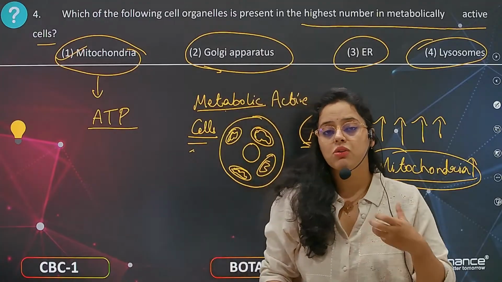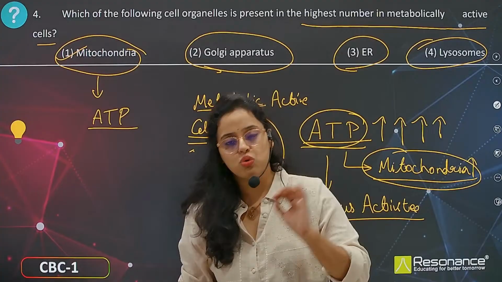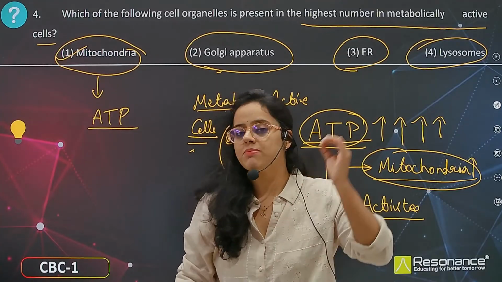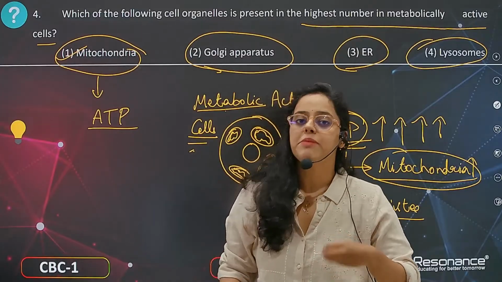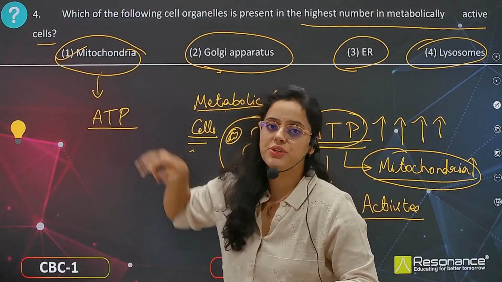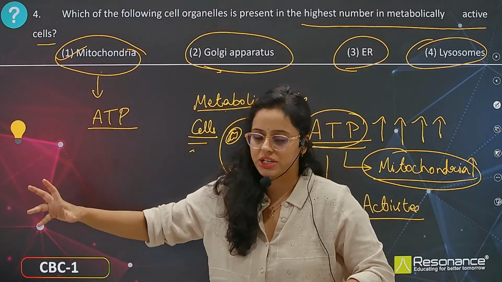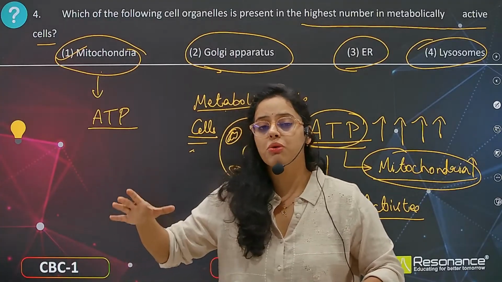Chloroplast, if you have chloroplast in the options, on the other side, it prepares glucose. It forms glucose from light and carbon dioxide through light reaction and dark reaction. It prepares the glucose, and that glucose is broken down in mitochondria through a series of reactions: glycolysis, link reaction, Krebs cycle, electron transport chain system.